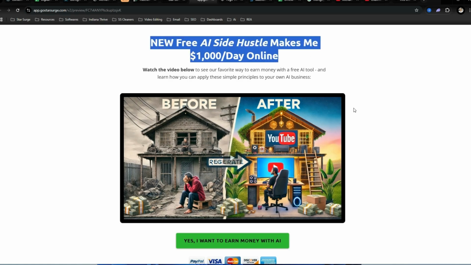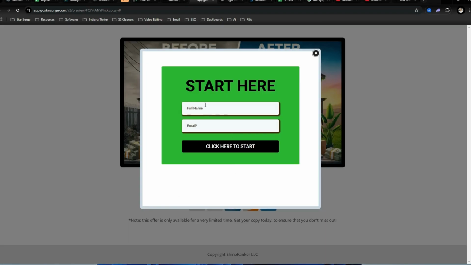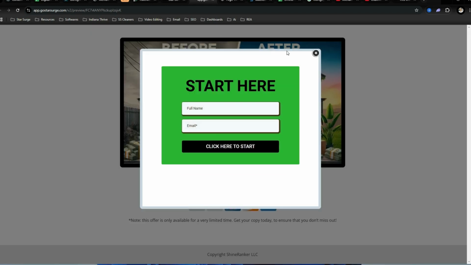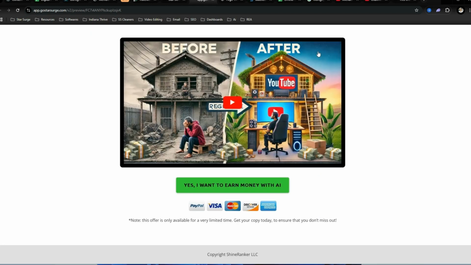You can use AI to create the video by just going to ChatGPT and going into like 11 Labs for voiceovers, ChatGPT to create the script. That's super easy. And then right here is just a little button that's going to allow them to put in their information to then opt in to your sequences that's constantly sending them emails promoting whatever affiliate link or AI tool that you chose.